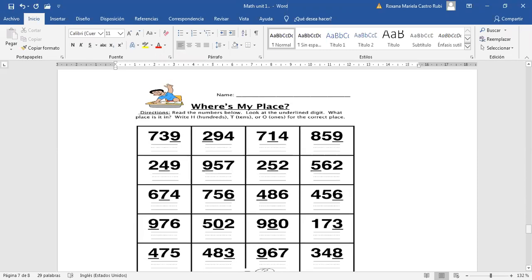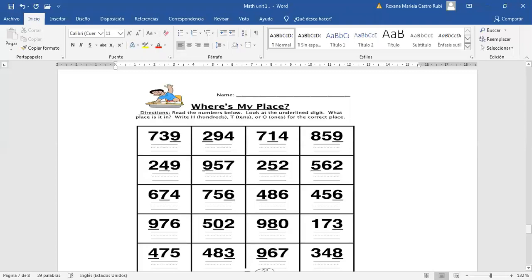200. The place. What is the place? 200. That is the value. 200 is the value. Place? Hundreds. Hundreds place, exactly, hundreds. Remember, ones, tens, hundreds. The number 2, the place is hundreds, and the value is 200.